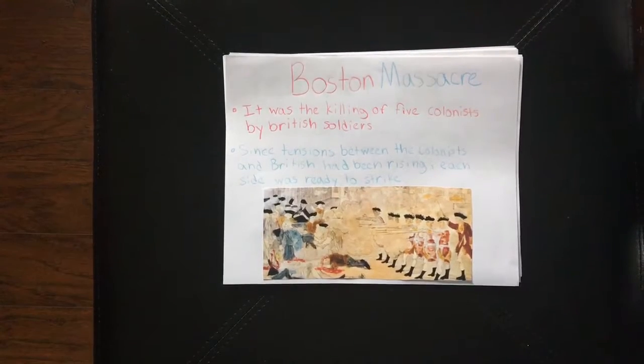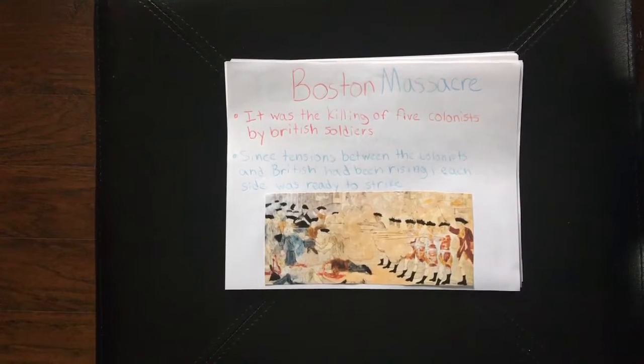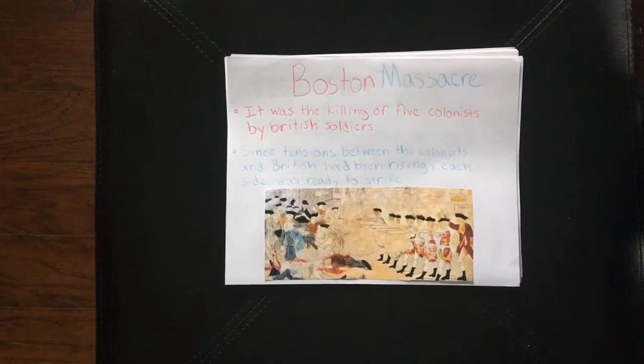Boston Massacre. It was the killing of 5 colonists by British soldiers. Since tensions between the colonists and British had been rising, each side was ready to strike.